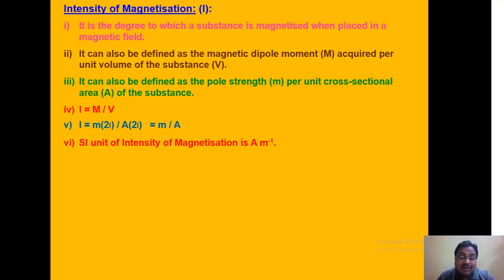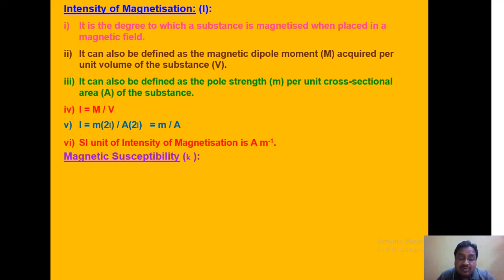Therefore, intensity of magnetization may also be defined as the pole strength per unit cross sectional area of the substance. You know, pole strength is measured in ampere meter, area is in meter square. So, ampere meter divided by meter square will yield ampere per meter. That is to say, the SI unit of intensity of magnetization is ampere per meter.